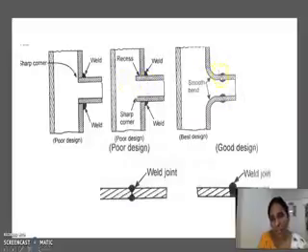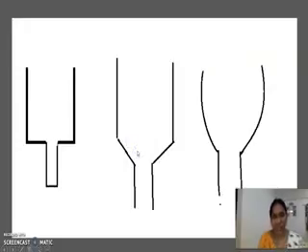Welding should be done in a continuous fashion. For example, this is one type of metal and this is the other metal. Here you have to weld in a continuous way. At the same time, the curvature prevents stress. So this is the best design and this was a poor design. Imagine this, just see the pictures which were on the screen. And this is your wash basin. What should be the design of the wash basin nowadays?